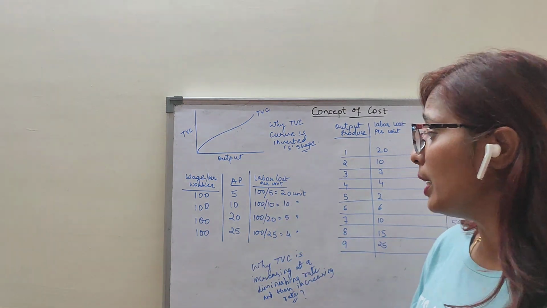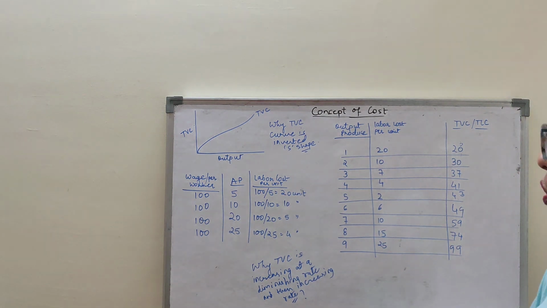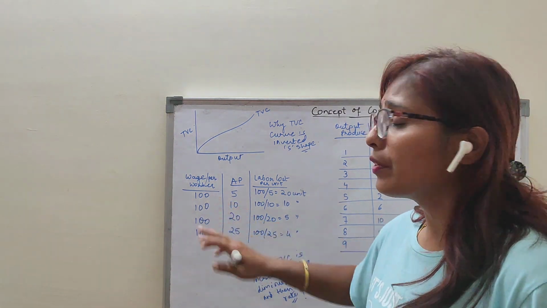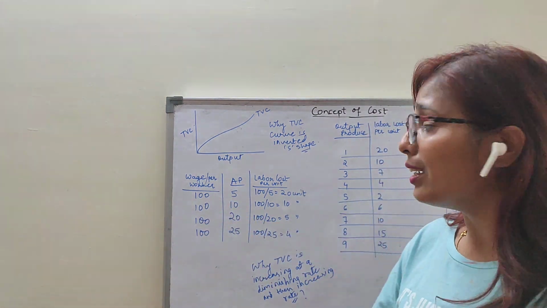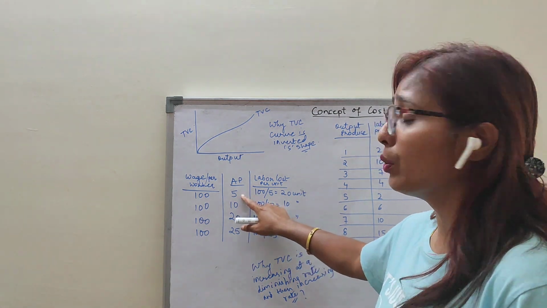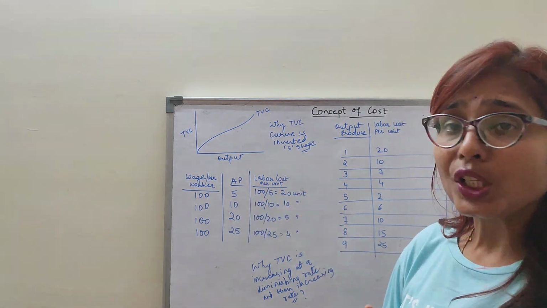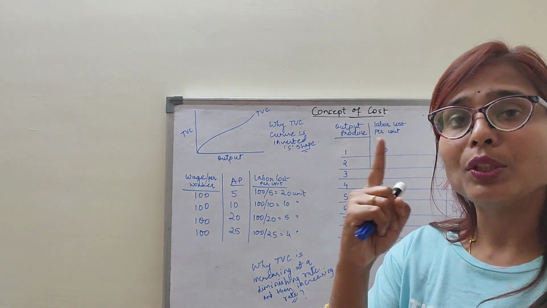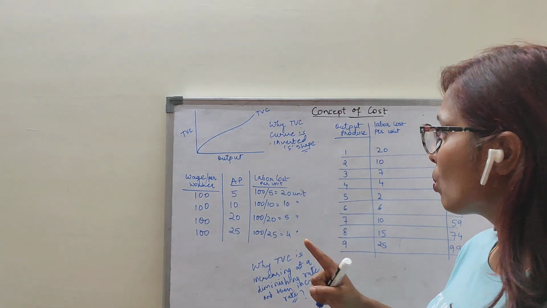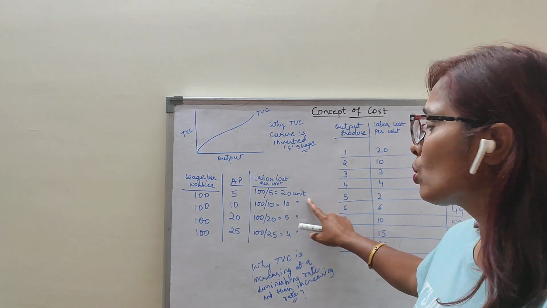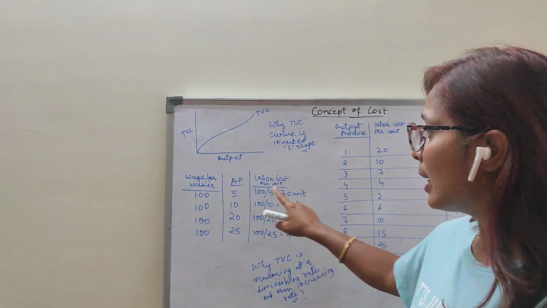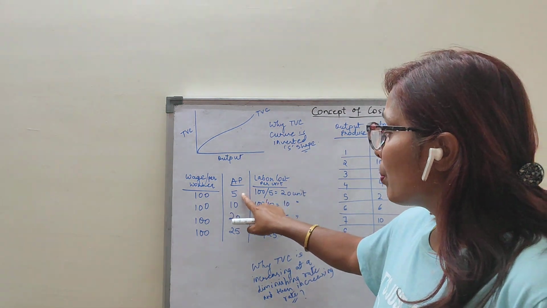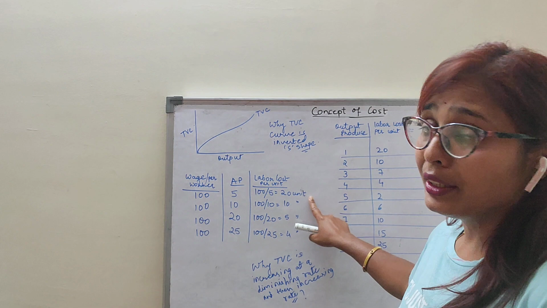Now again I am telling, so see what happens. Suppose I paid 100 rupees to one worker and he is producing 5 units. So the labor cost per unit, that means for one unit I am talking about, is 20, is it not? That means labor cost per unit for producing 5 units is 20.